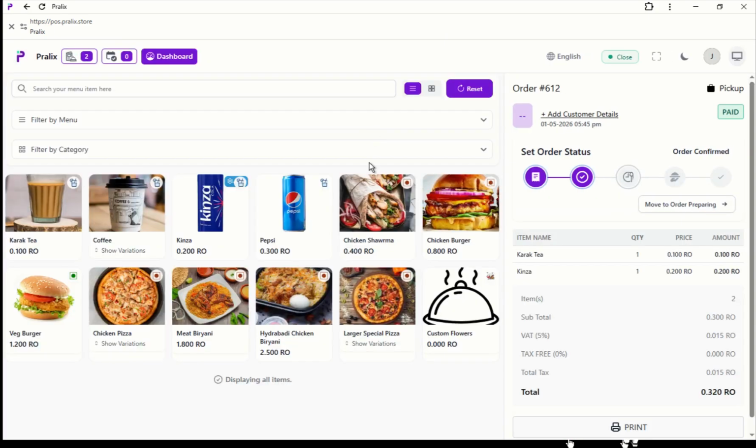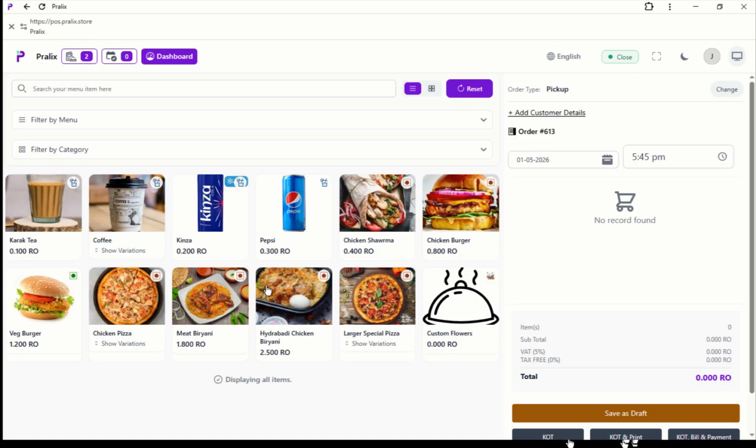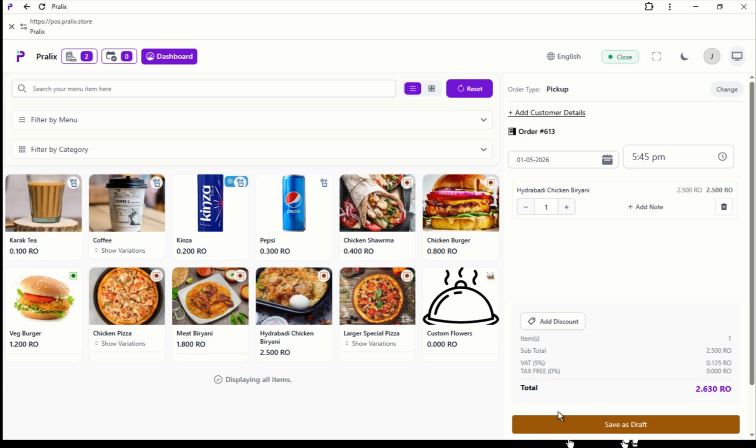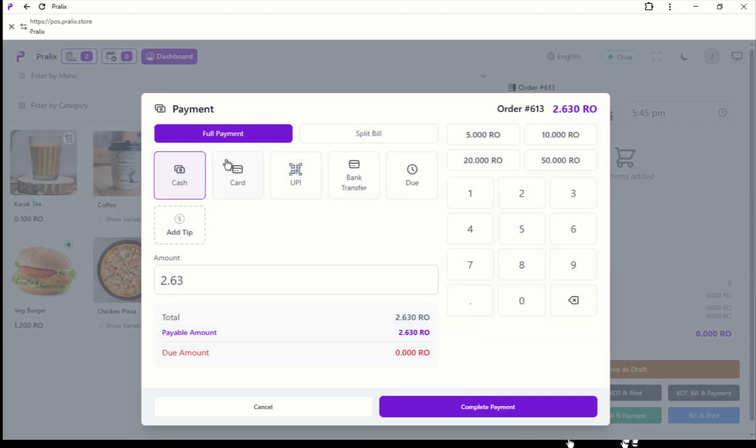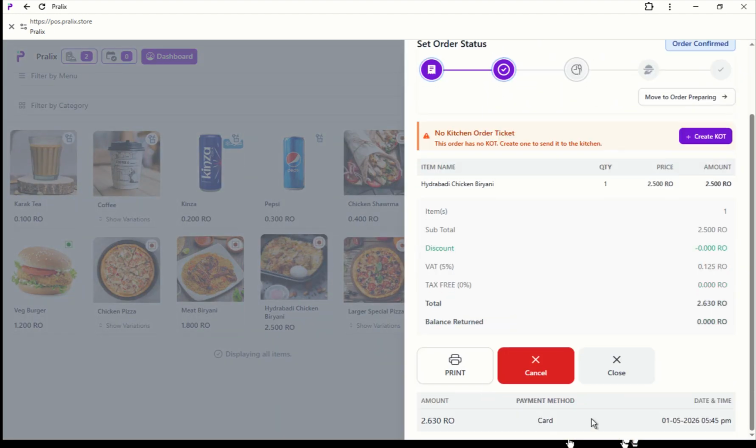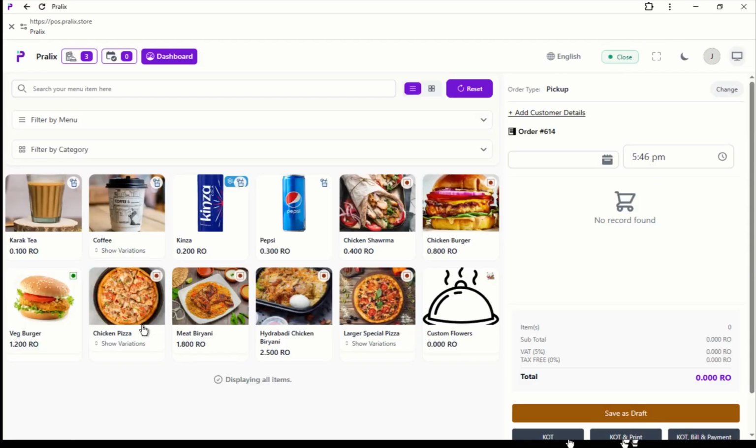Now we can make one more order for the card. So we order Hyderabadi chicken biryani. Let's do the bill and payment directly in the card. Now the card sale is also done.